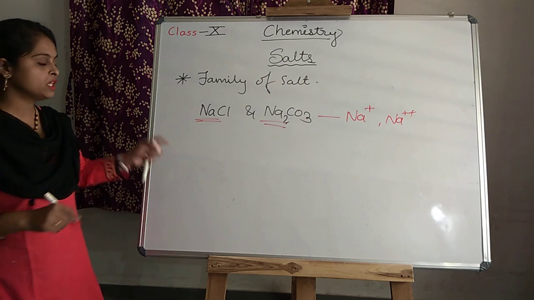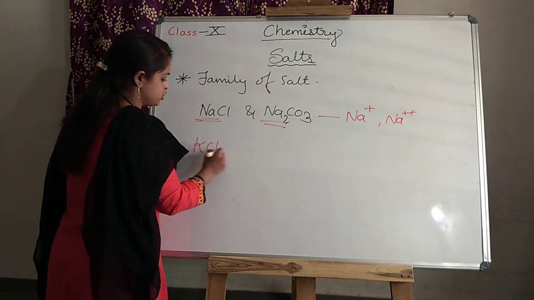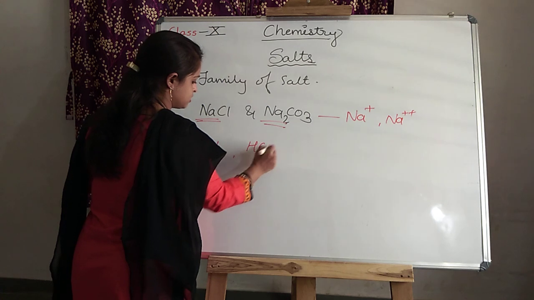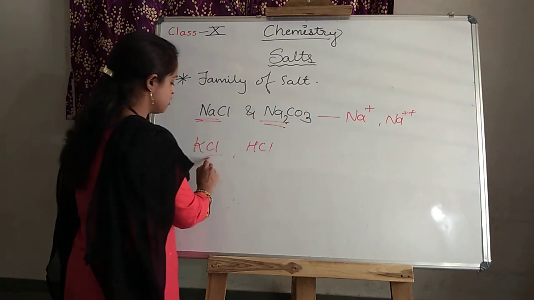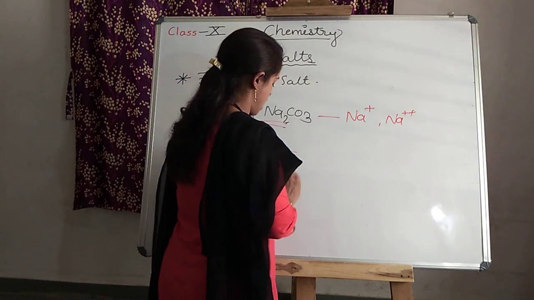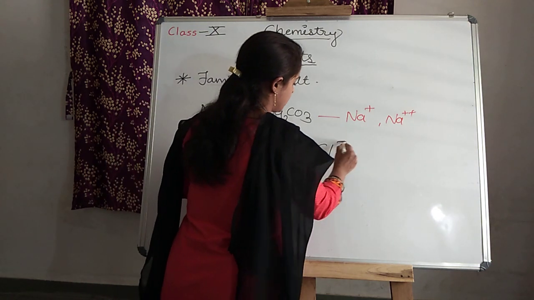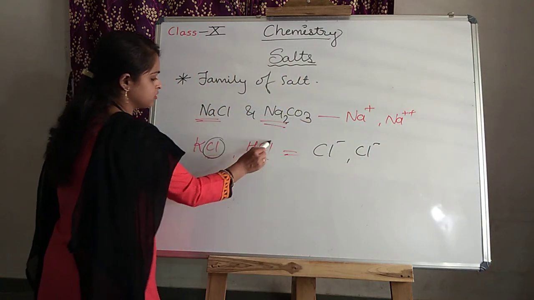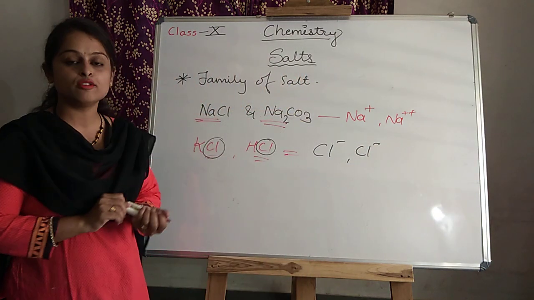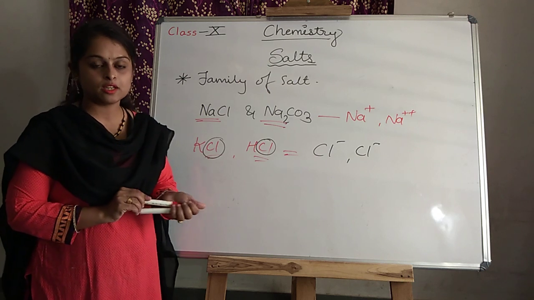Is it clear? If you see potassium chloride and HCl, they belong to the same family. Why so? Because they both carry the chloride ion, which is negative, and chloride is common in both the formulas. Is it clear?